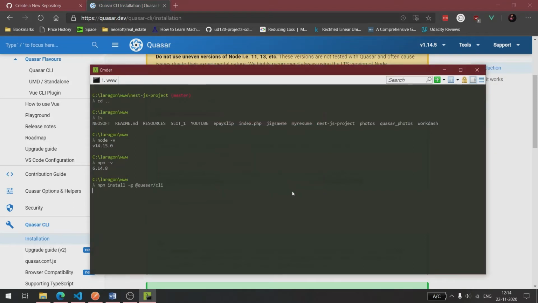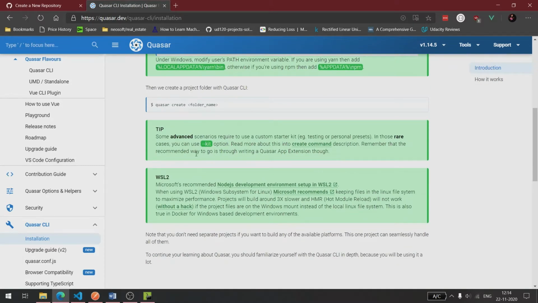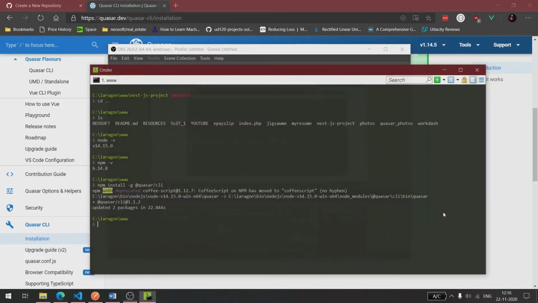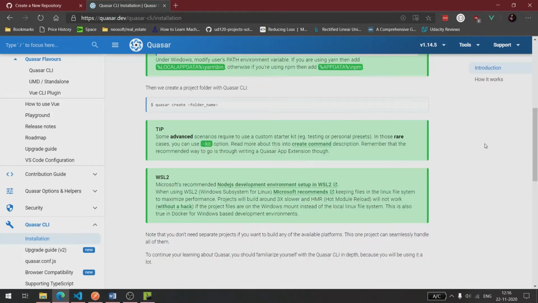I don't think so. So we will install this globally, and for creating a project, there is the Quasar create command. Okay, now it's installed. Let's see what's the next step.